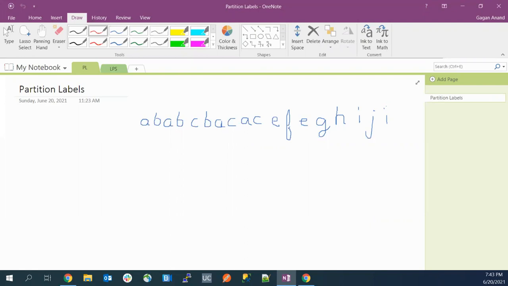Yeah, Manideep, you are right. This is good for storing the last index, but we have to think of the partitioning part also, or try to move faster here.